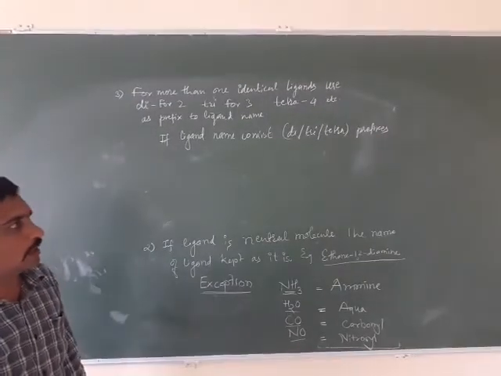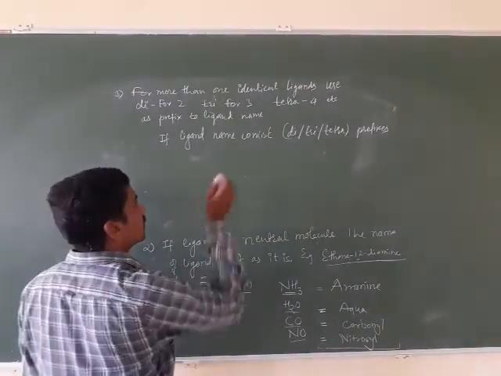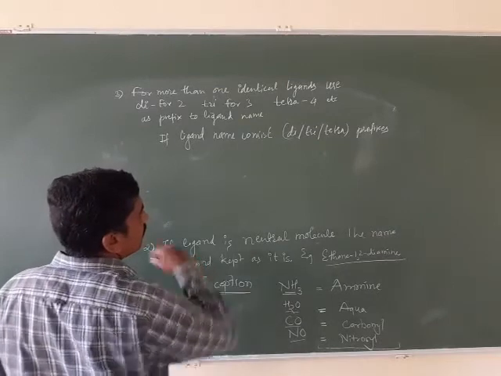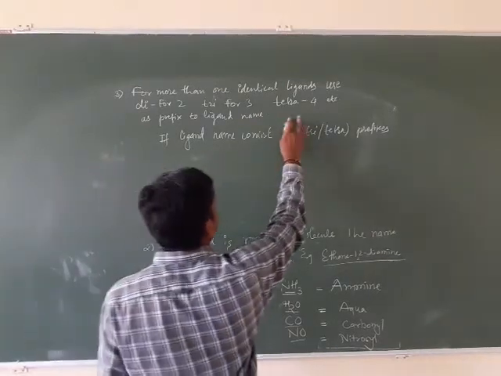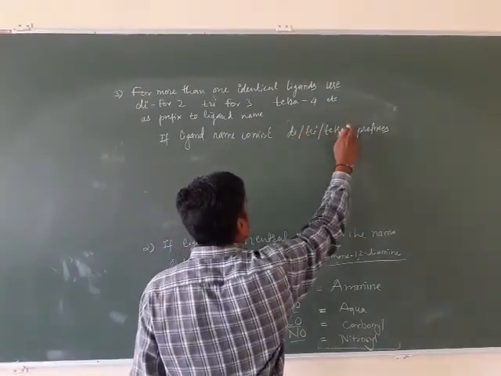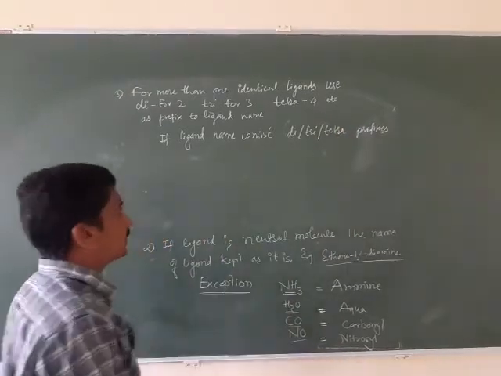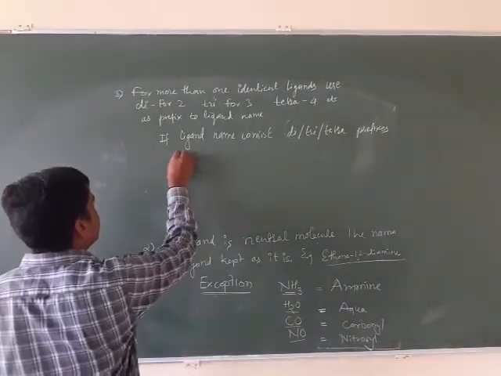Okay, ethane 1,2-diamine. For such a ligand, if the ligand name consists of di, tri or tetra prefixes, then